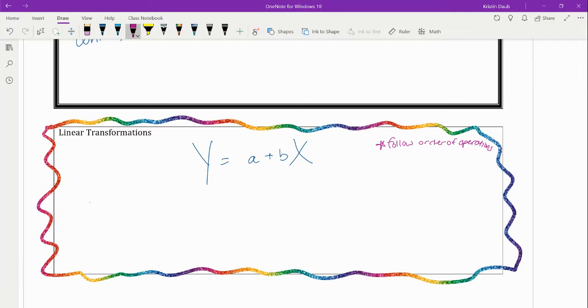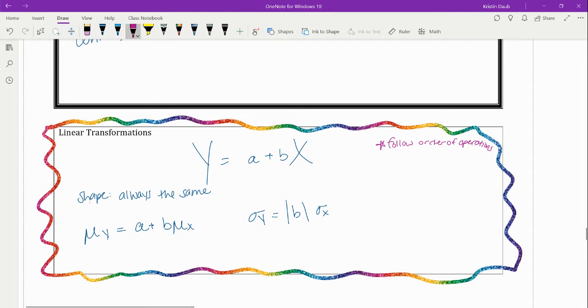Now the shape, that's always the same. The shape is never going to change. To find your new mu of Y, Y is our transformed variable, you're going to take a plus b times the mean of the X distribution. And to find your new standard deviation of Y, you're going to take the absolute value of b times the standard deviation of your X distribution.